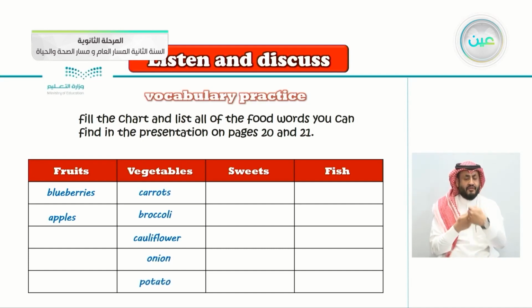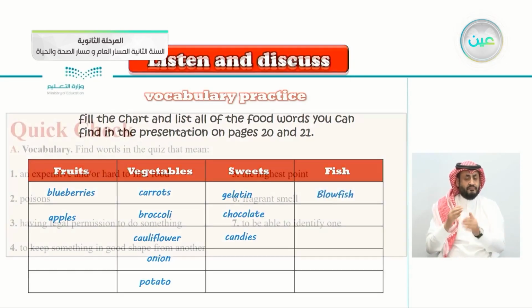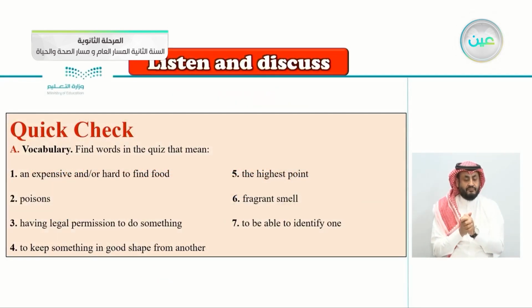What about sweets? Let's see sweets here. Yes, gelatin, chocolate, and candies. Very good. What about fish? Only one. It was just the blowfish. Here's the quick check here.